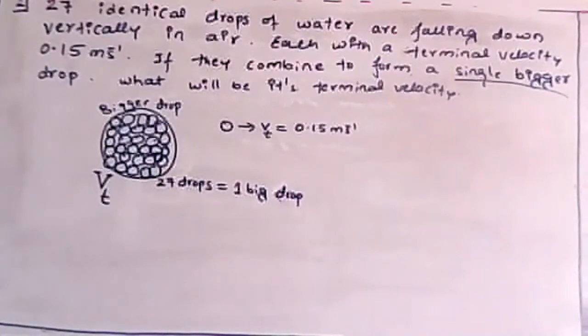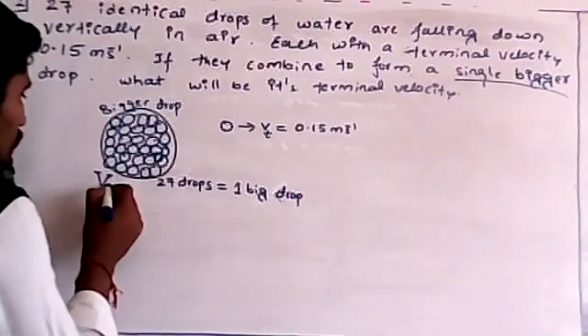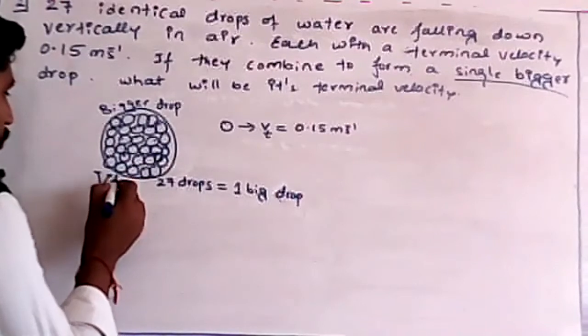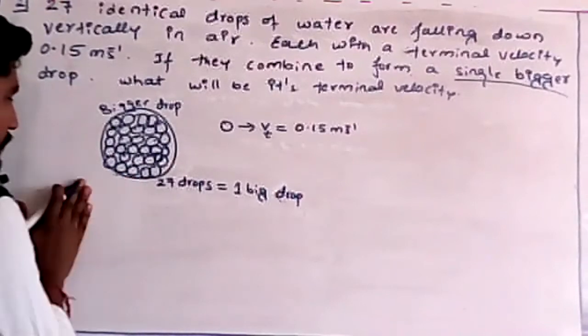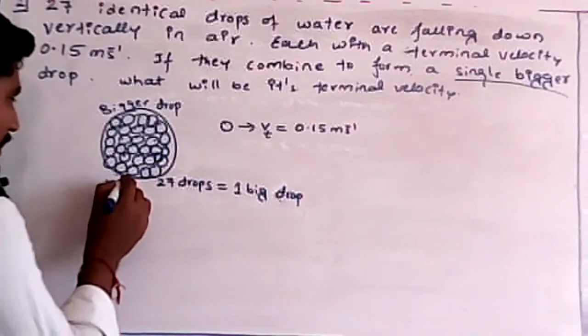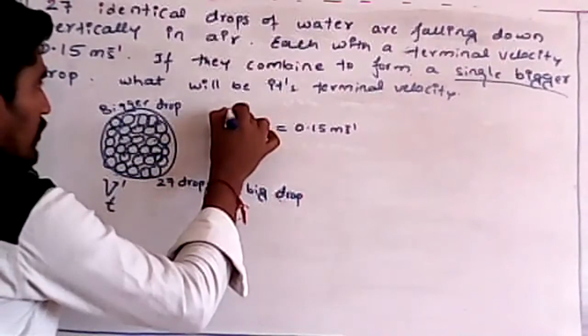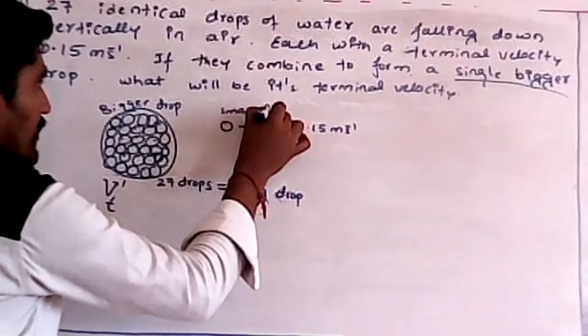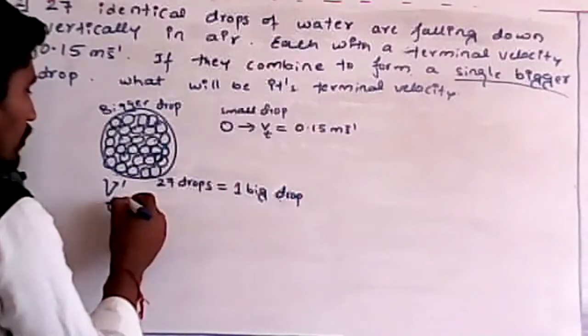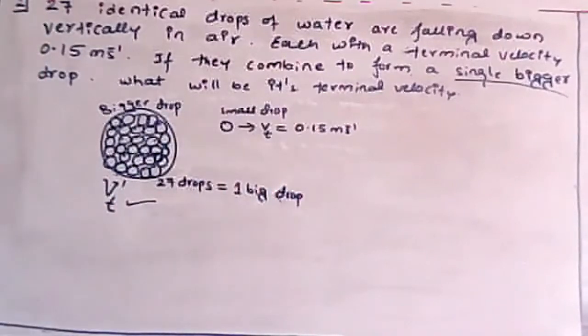Remember students, let me take the terminal velocity of this one as Vt dash, and the terminal velocity of a smaller drop will be Vt. Now I want the terminal velocity of the bigger drop. How to calculate, students?